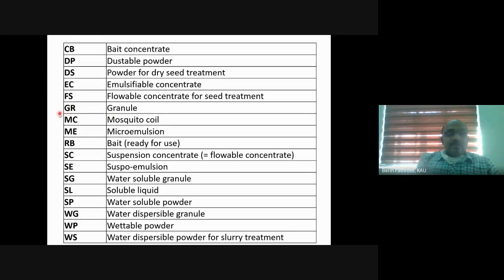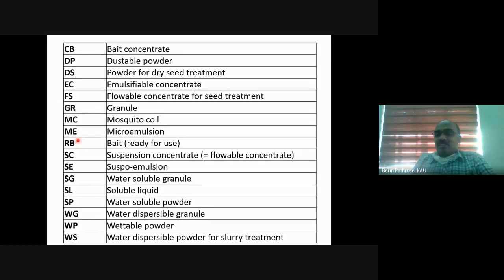See this MC over here. This is nothing but mosquito coil. This is RB, ready to use bait. Have you seen a cake used for rats, a block like a biscuit that you break off like Dairy Milk chocolate?